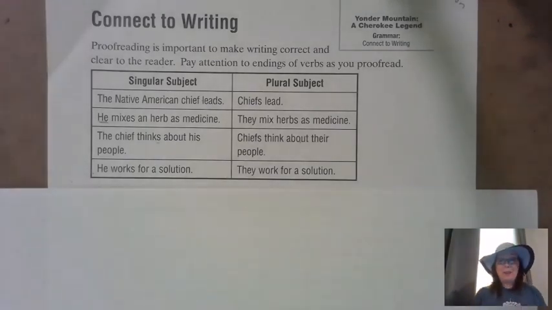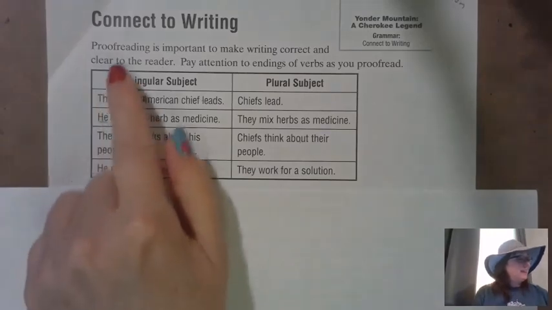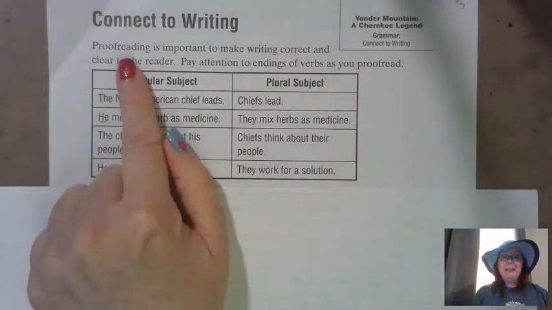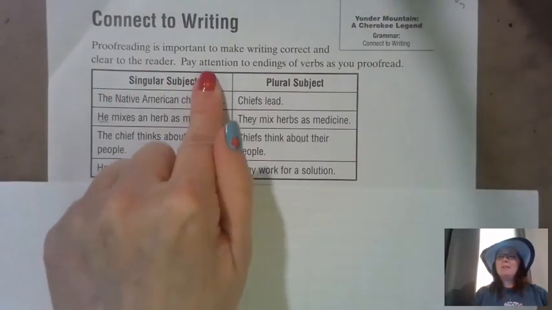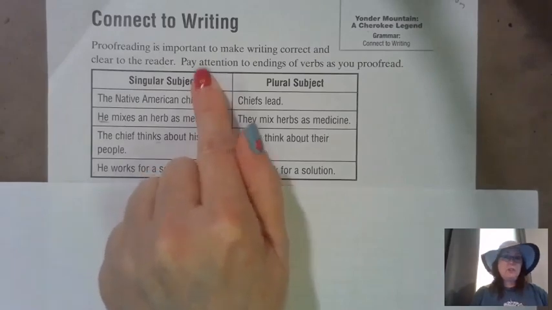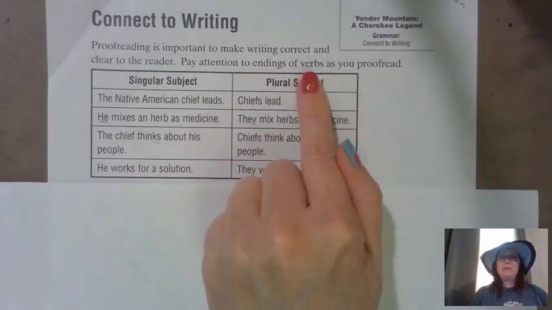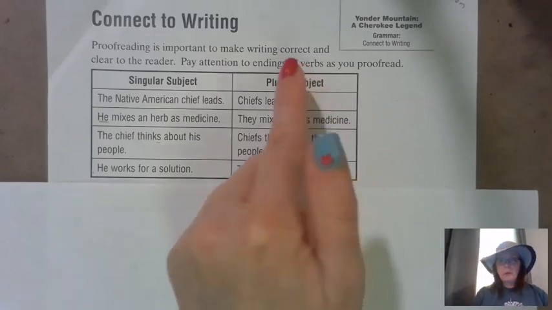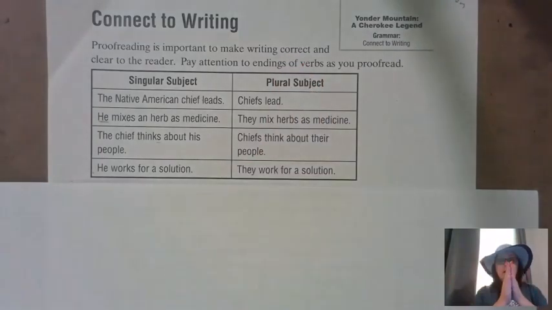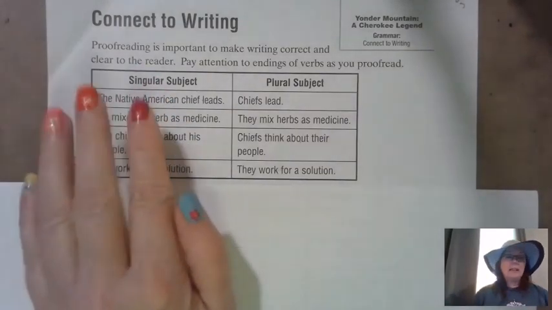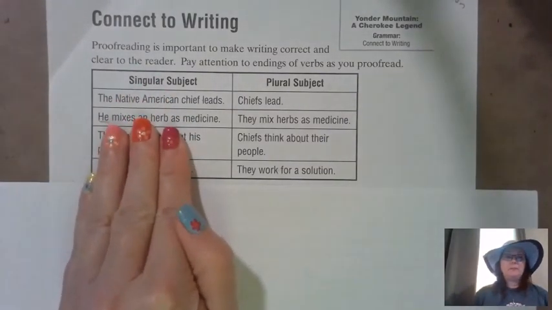So here we go. We're going to proofread and we're going to pay special attention to the endings of these verbs because that's probably where our spelling is going to go awry. And they are not agreeing. Okay, so let's take a look at some of the examples that they give us right here.